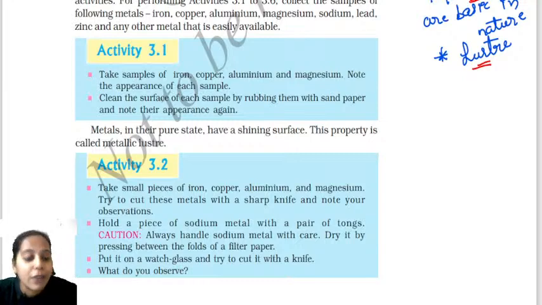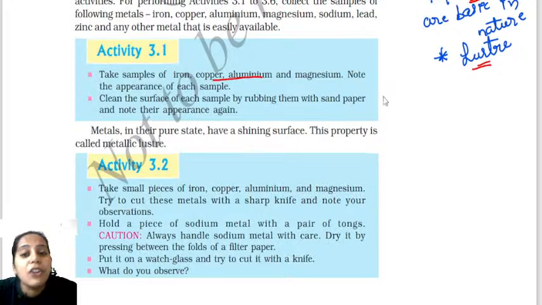Note the appearance of each, they are saying. See, if you observe all these metals, what happens? Appearance, they are all shiny. So you can write lustrous. They are lustrous in nature, write it quickly. You can write they are lustrous in nature for this activity.